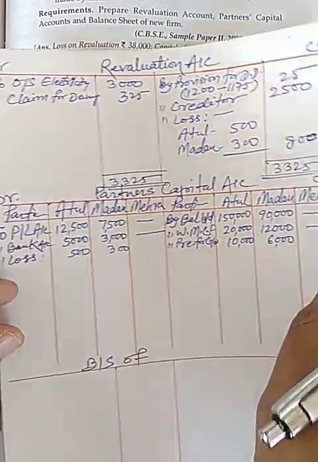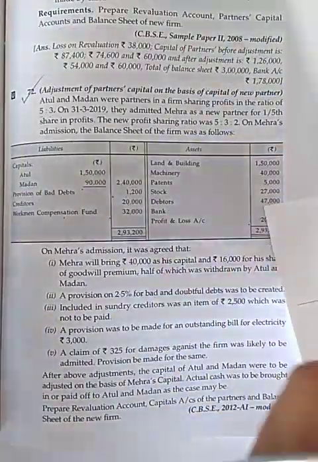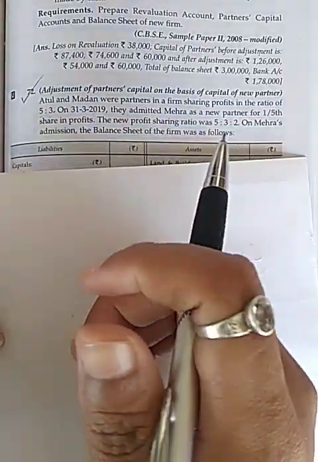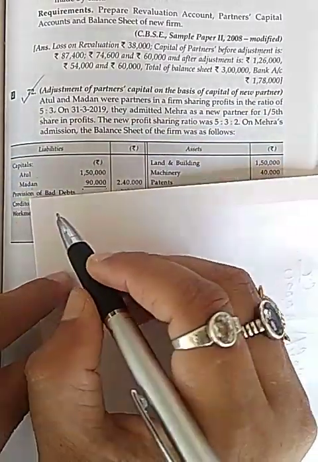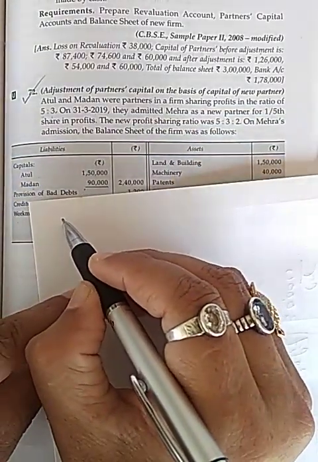So first we will calculate new profit sharing ratio.